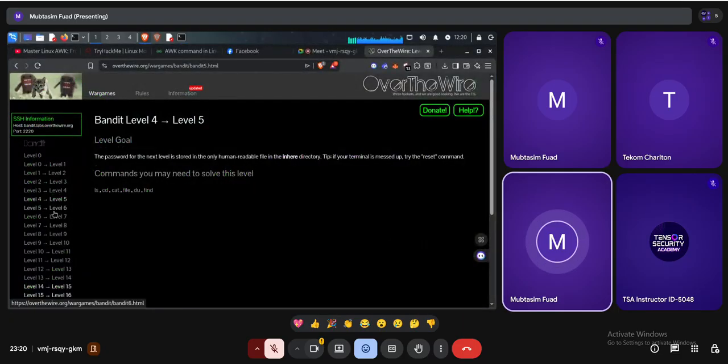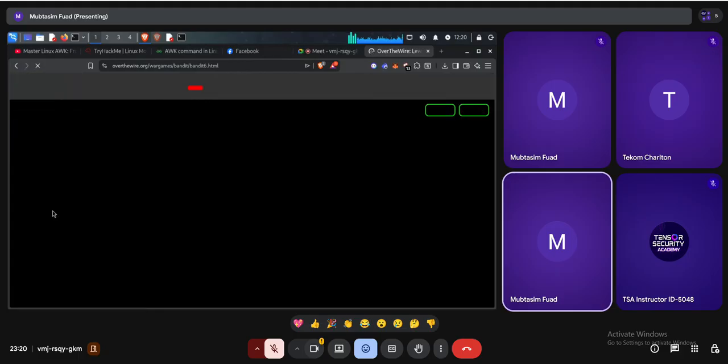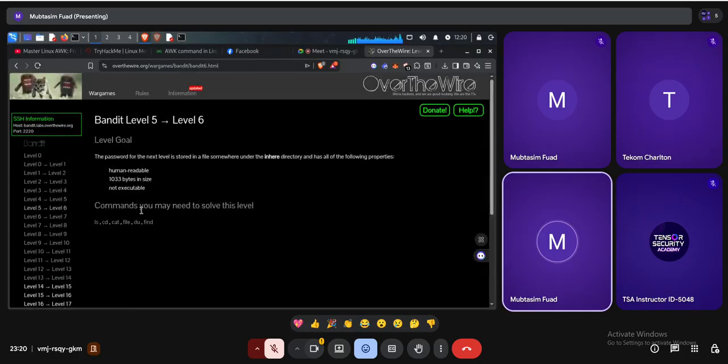Next, I have to reach level 6. This is an interesting problem. So let's read the instruction first of all. The password for the next level is stored in a file somewhere under the inherit directory and has all of the following properties. Firstly, human readable. Then 103 bytes in size. Then not executable.